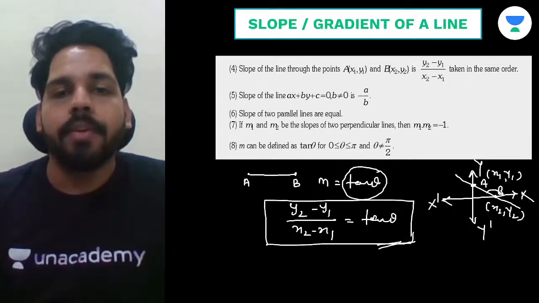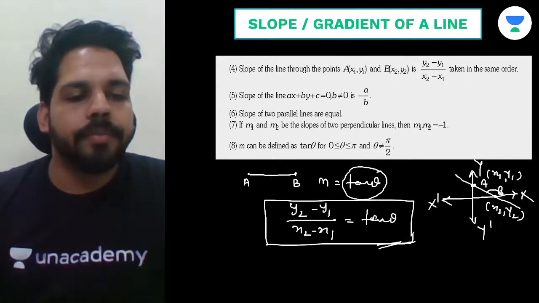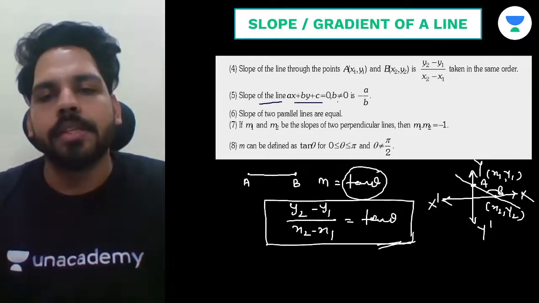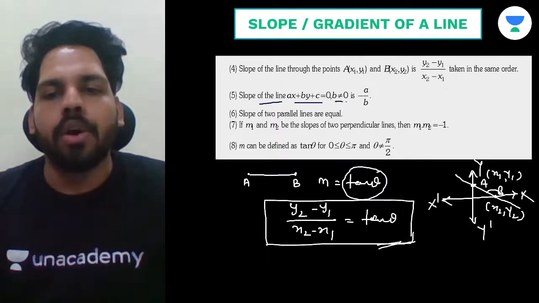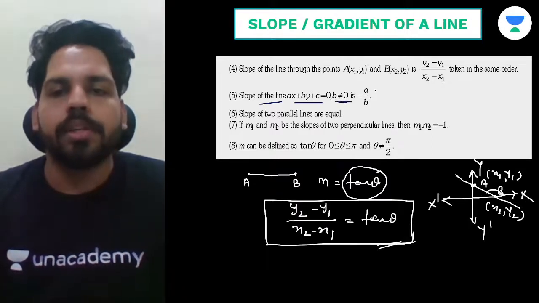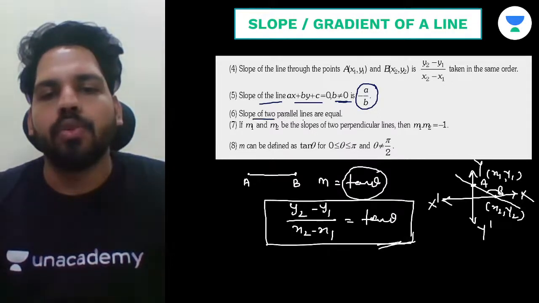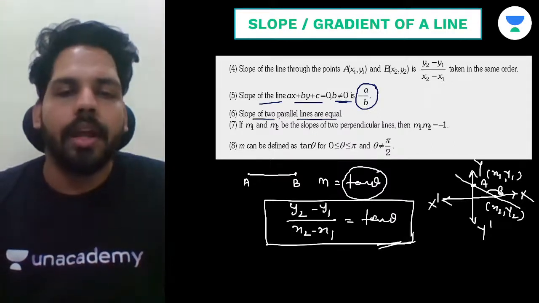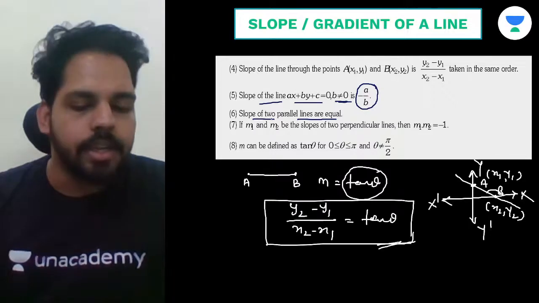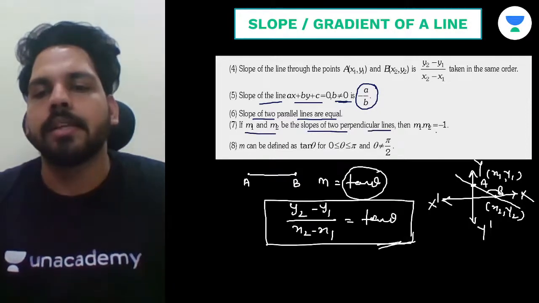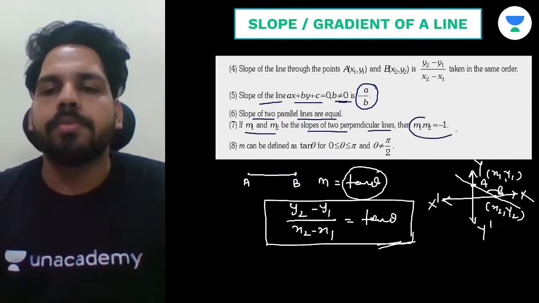After that, we have the next point: the slope of the line ax plus by plus c is equal to 0, where b is not equal to 0, is minus a upon b. The slopes of two parallel lines are equal. If we find the slopes of two parallel lines, they will definitely be equal. Also keep in mind, if m1 and m2 are the slopes of two perpendicular lines, then the product of the slopes will be minus 1.